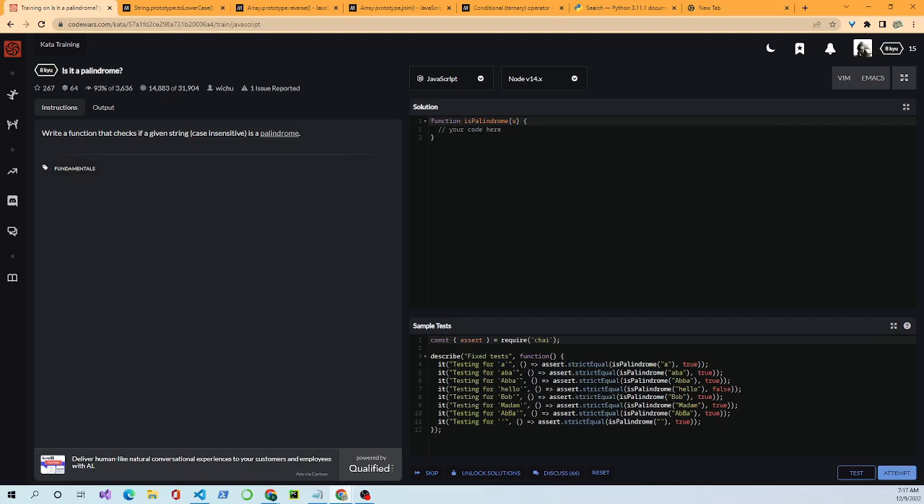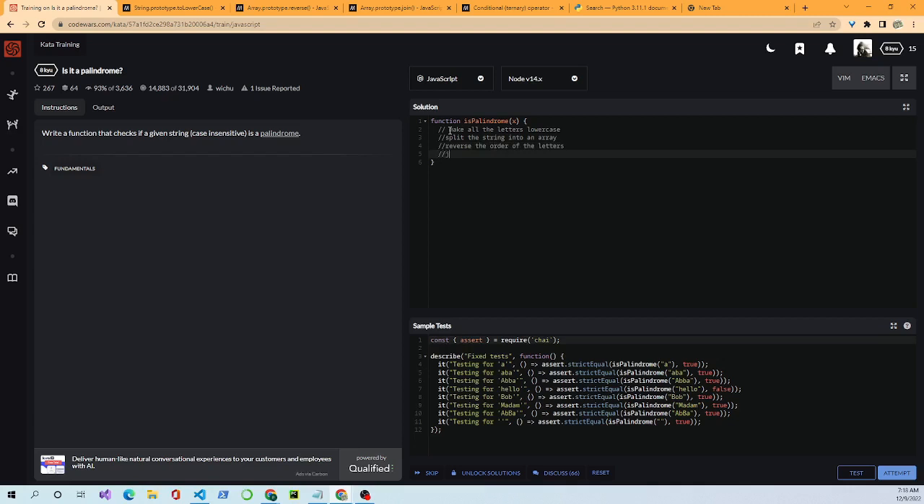Okay, so for this problem in JavaScript, we know we want to make all the letters lowercase. Okay, we also want to split the string into an array. Okay, then we want to reverse the order of the letters.